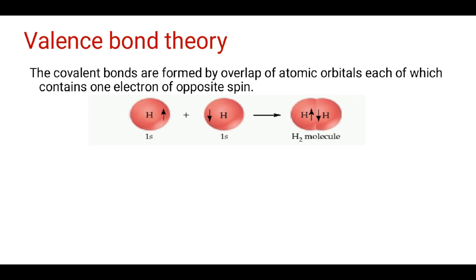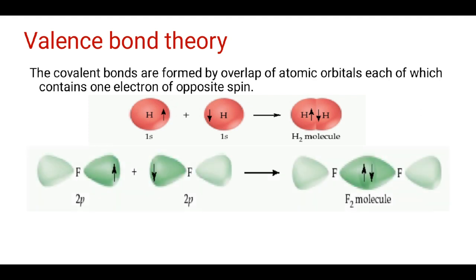One electron from each hydrogen atom is shared with the other and the bond is thus formed, and the bond pair lies in between the two participating atoms. This pair is known as the bond pair of electrons and the bond is known as a sigma bond.